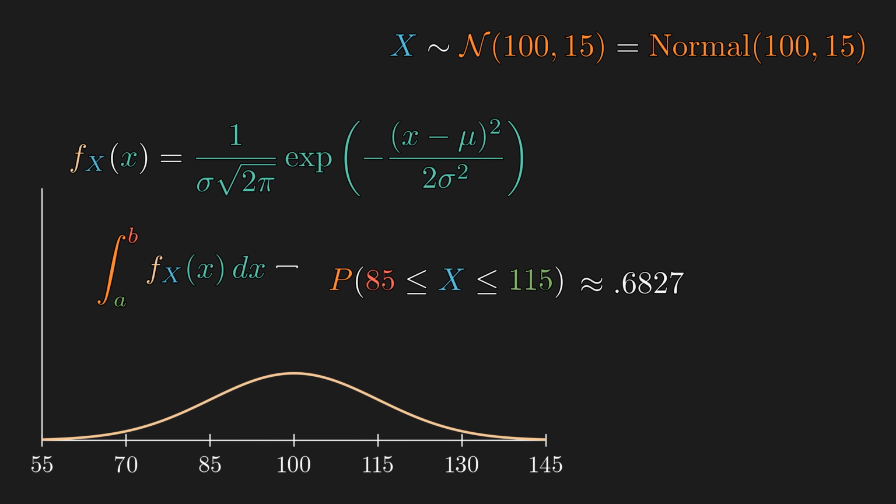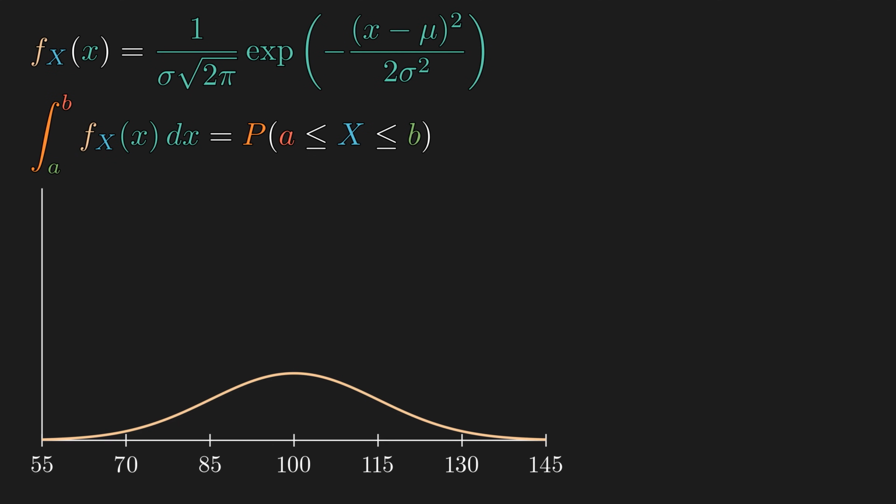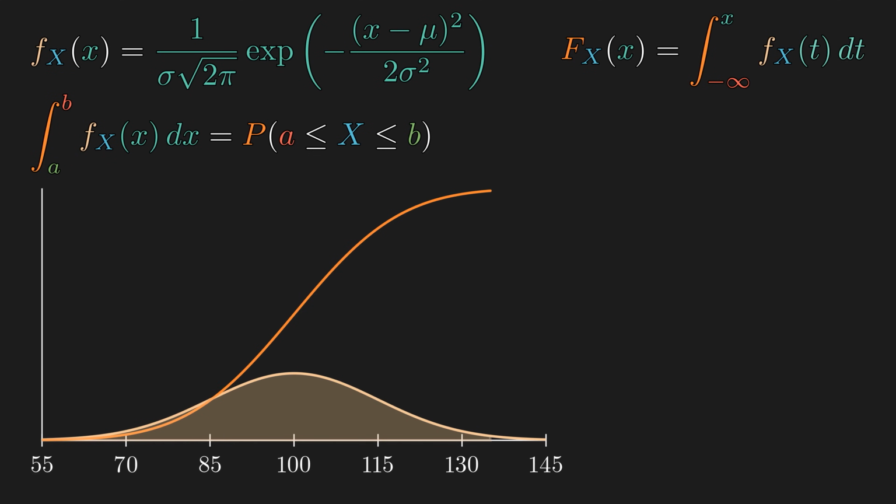PDF naturally is an object that makes sense under an integral with respect to a dummy variable little x in order to spit out probability. Next useful function is the cumulative distribution function, or CDF, which can be defined as the integral of PDF from negative infinity to the dummy variable. And this function spits out the total probability of the left tail of any value x.